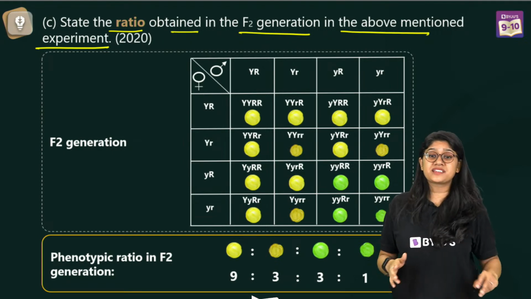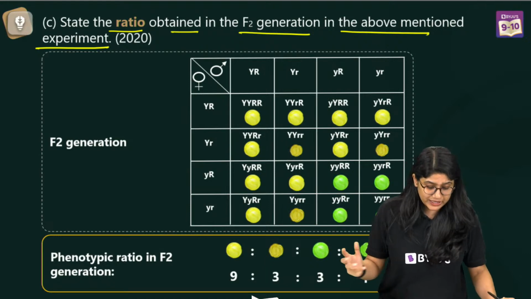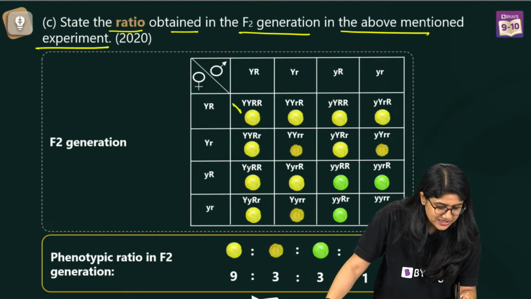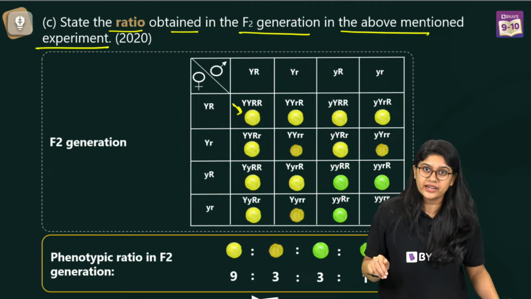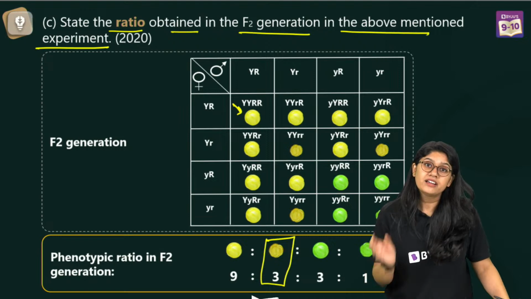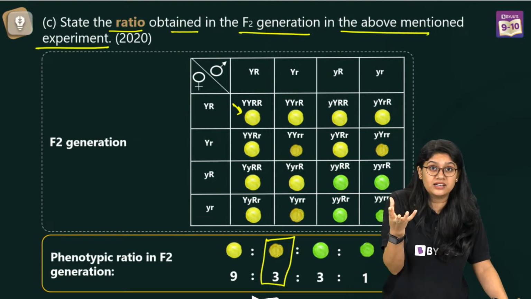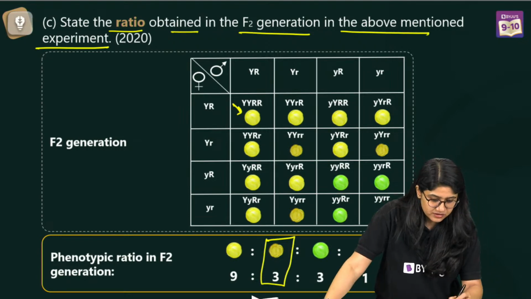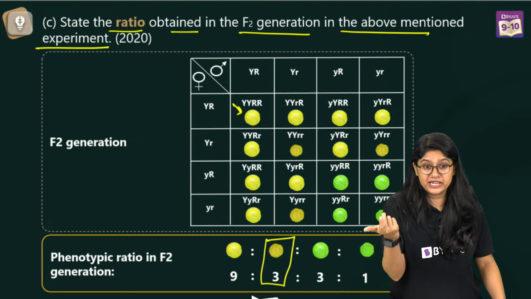Now, Yash, you were asking about the genetic makeup, right? For example, if I have to see, this is a genetic makeup, what is actually there? I know that these three are wrinkled in shape and yellow in color, but they have different combinations.